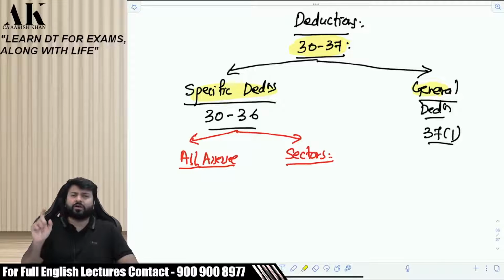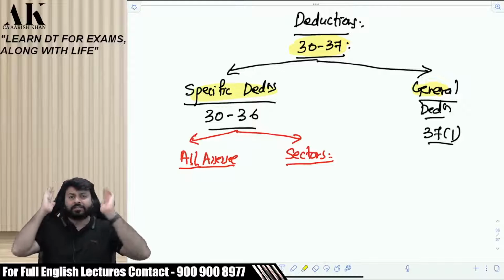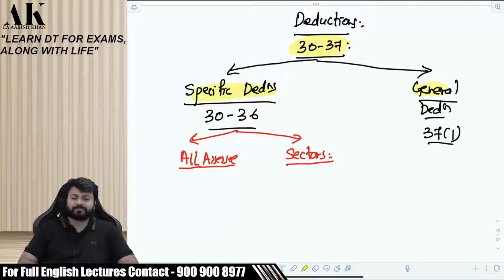Specific deduction will talk about the name of the expenditure. Like this deduction is for depreciation. Like this deduction is for rent. Like this deduction is for interest. Like this deduction is for bad debts. Like this deduction is for bonus and commission. Like this deduction is for insurance, repairs, etc. It will speak about the name of the expenditure.